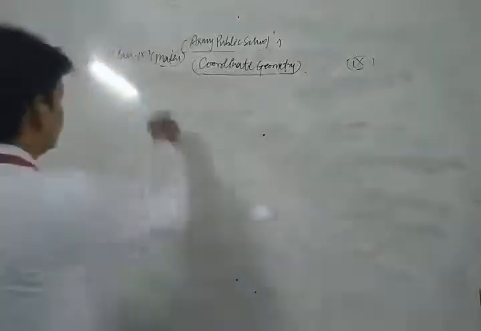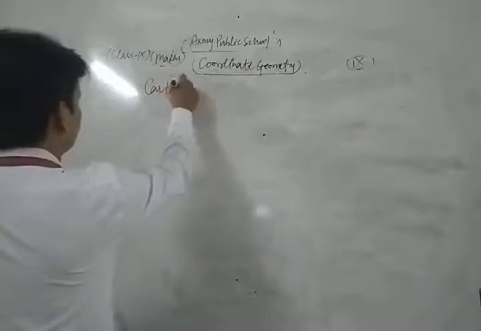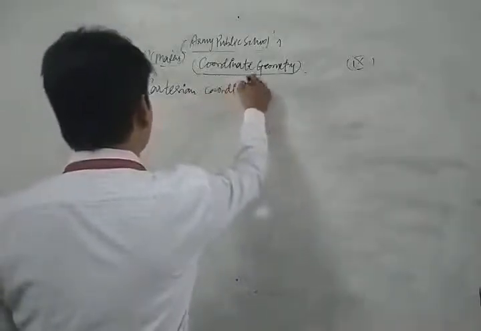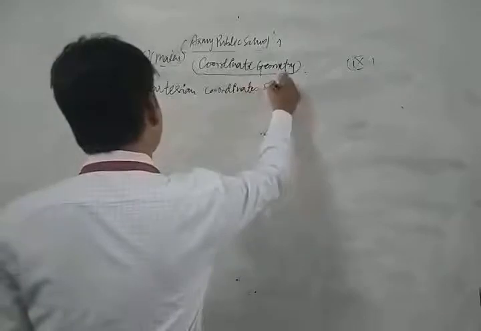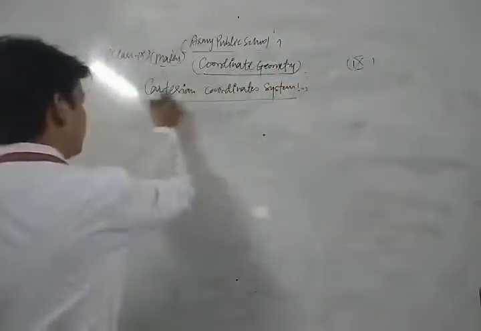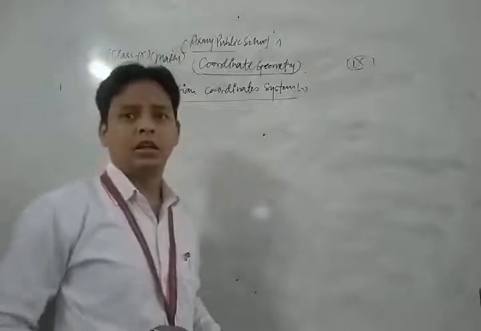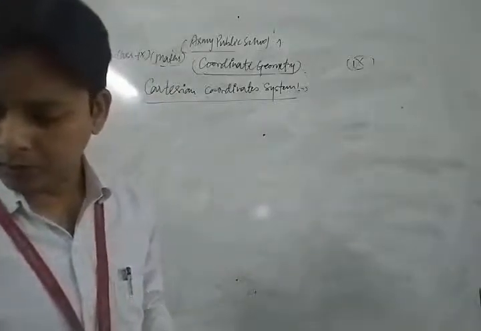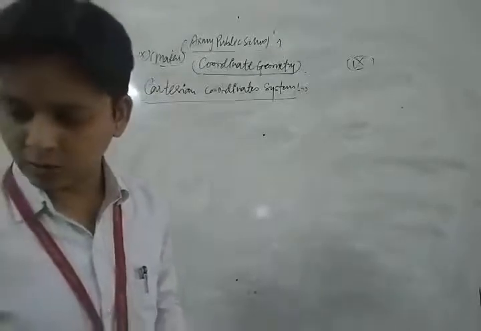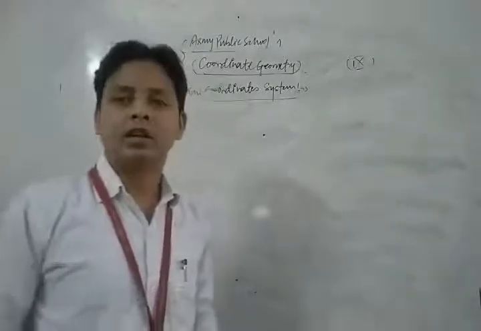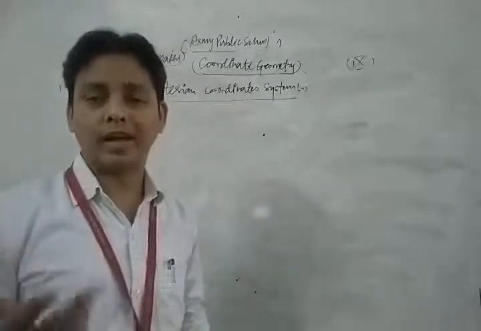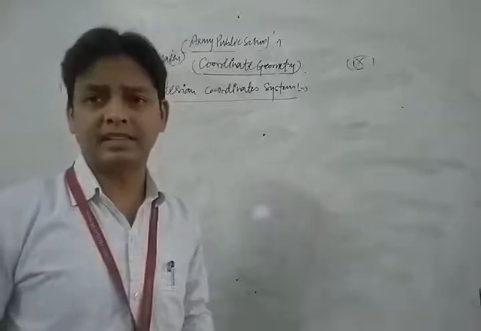Cartesian coordinate system. In that system, there are two mutually perpendicular lines. We discuss rectangular or Cartesian coordinates of a point. Let's see. In that topic, we are discussing two axes, the x-axis and the y-axis.